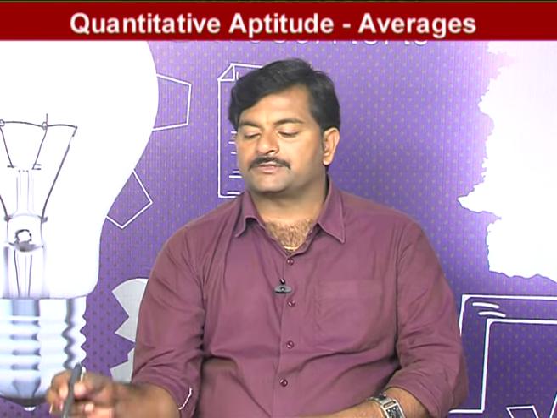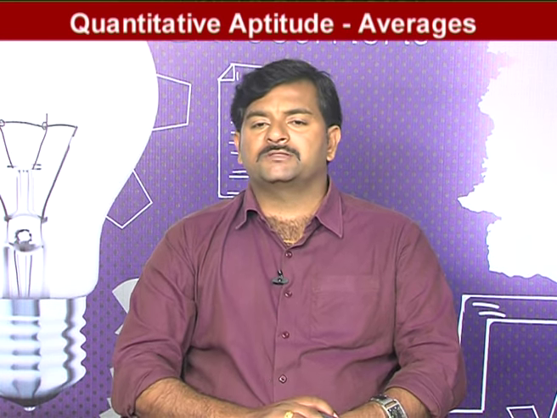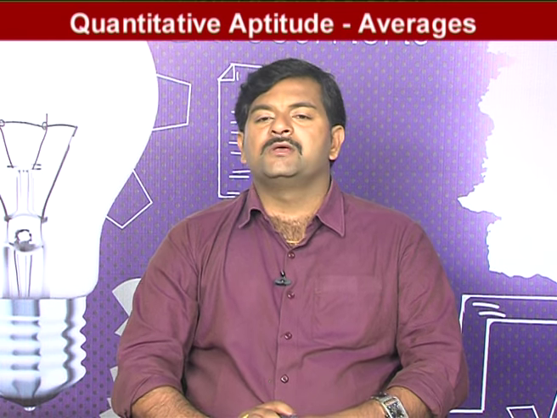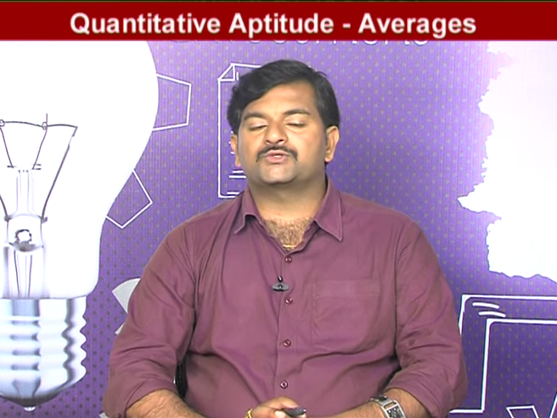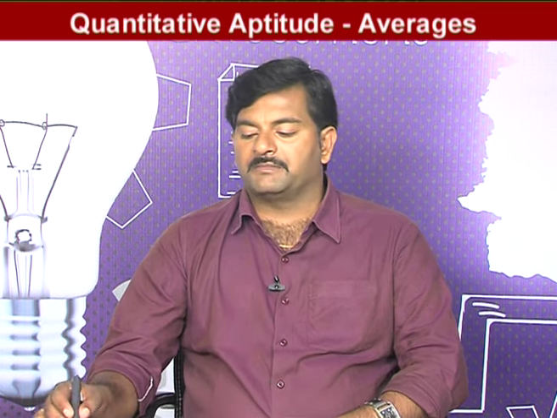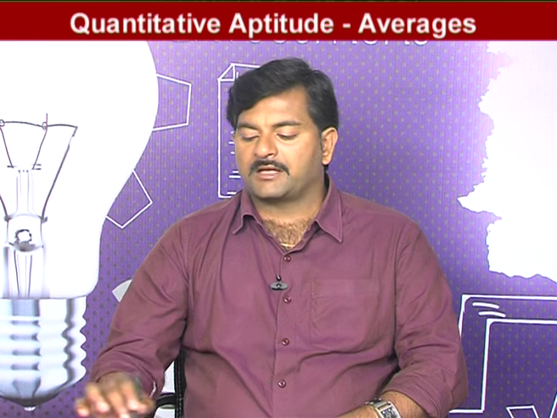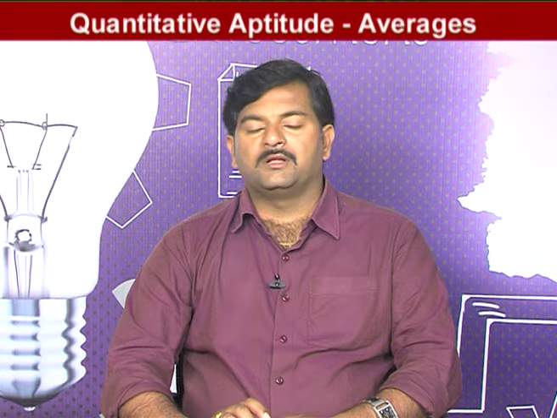You are getting 1.2. Sometimes you might get a negative average, sometimes a positive average. If you are getting a positive average, add this average to the base. If I am getting a negative average, subtract this average from the given base. Since I am getting a positive average for this question, the answer is equal to 61.2. I hope you understood.